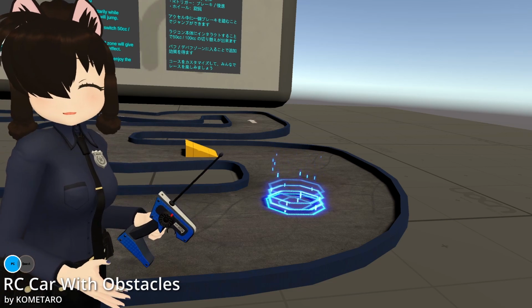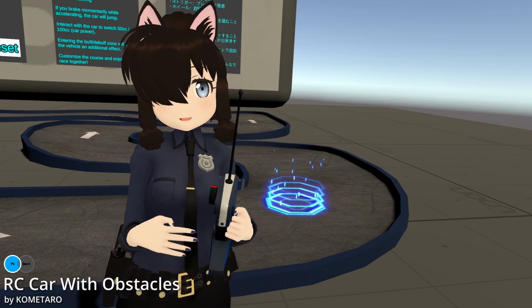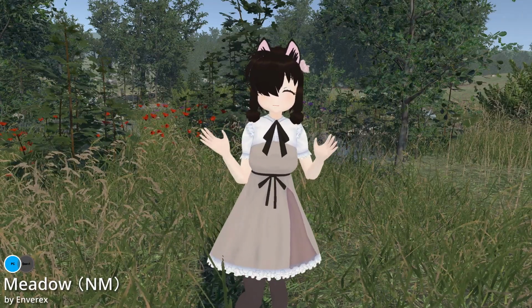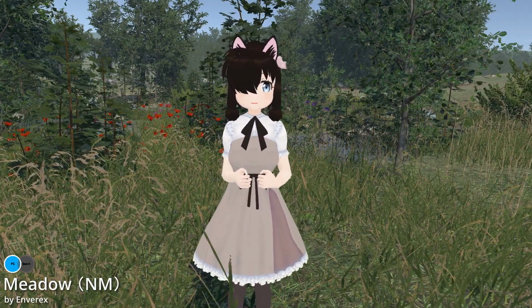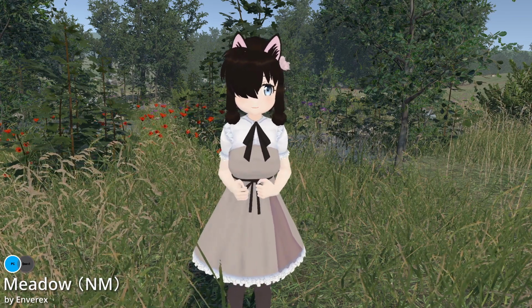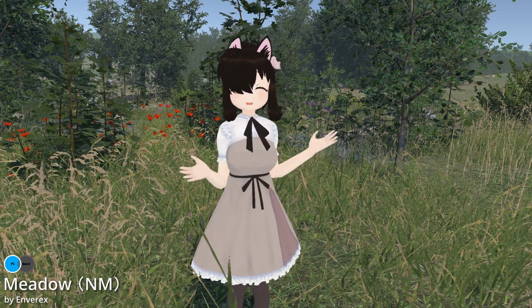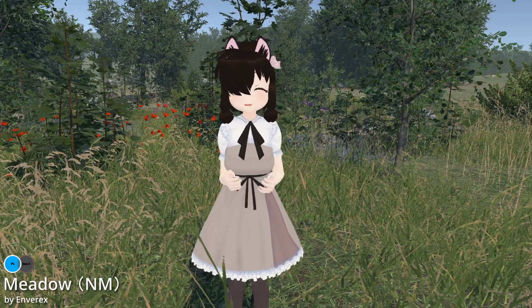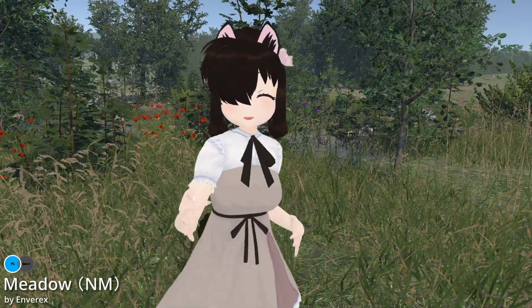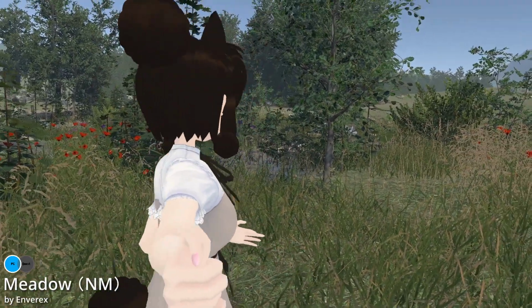Yeah, it's not that easy to control, but I think the idea is cool that you can build your own track with obstacles. The next world is called Meadow NM by Enverex. And basically it's just a huge meadow and forest kind of world, which looks very pretty. It's really huge and you can really take some nice pictures here.